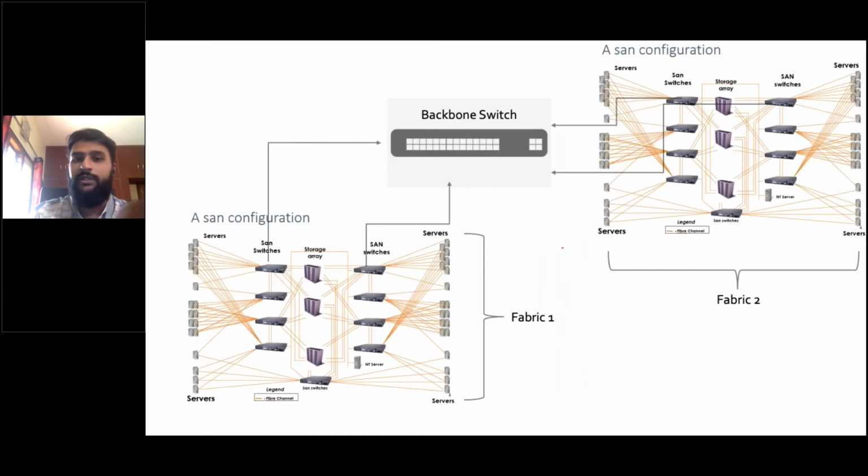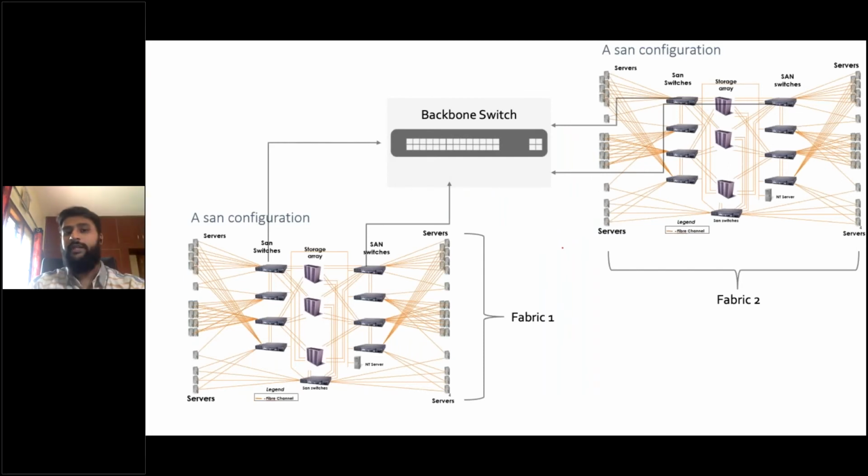Okay, there's one question from Purna Pragya. Is there any chance of the backbone switch going down? In this slide, I showed you just one backbone switch, just for representation purposes, but there will be multiple backbone switches. So even if one goes down, there will still be a lot of the other backbone switches active. And in a data center, the chances of multiple disks going down is very, very less. So we keep that also in consideration when creating this architecture. I hope I've cleared your doubt, Purna.